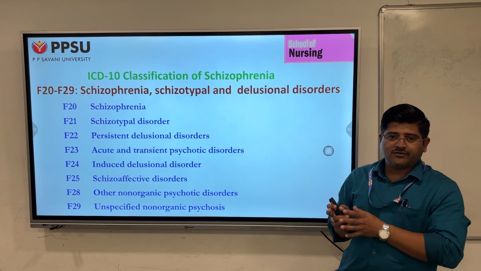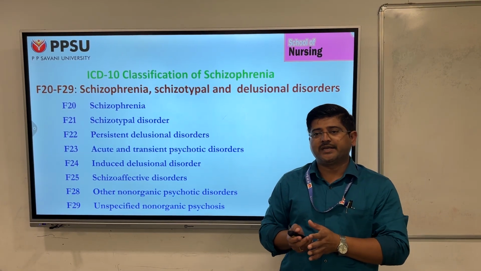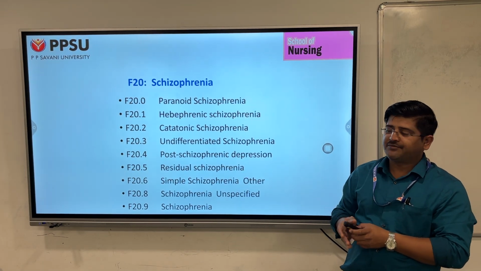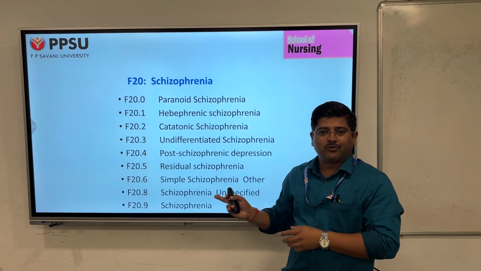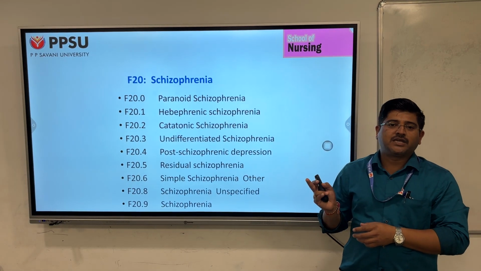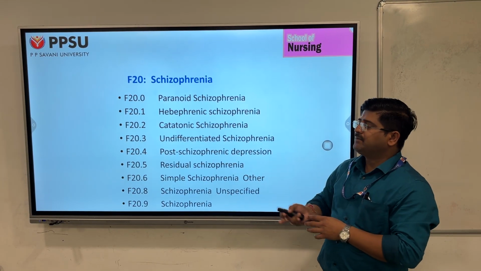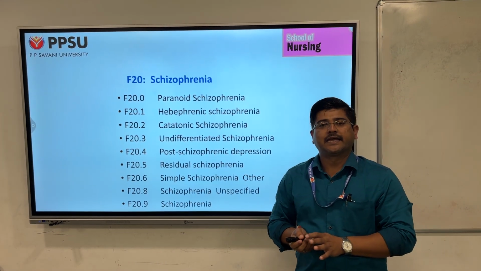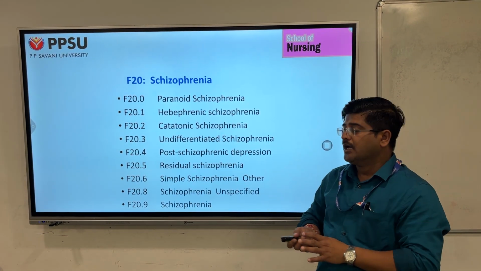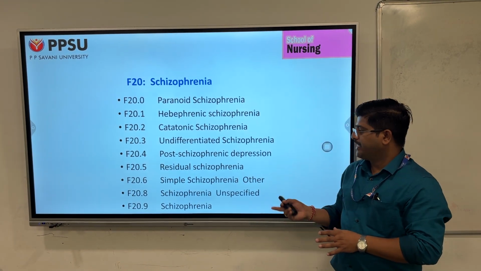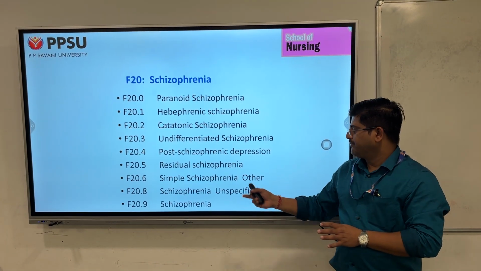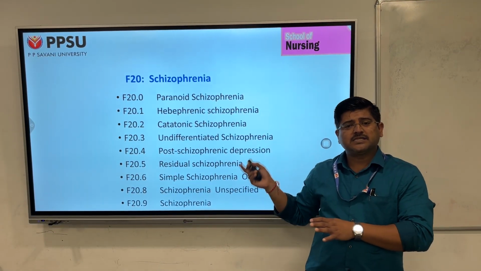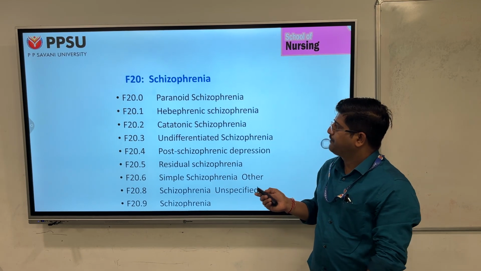But today I am going to discuss only schizophrenia. Here, F20 is again subclassified into F20.0 to F20.9, which are referred to as the subtypes of schizophrenia. Namely, the types are paranoid schizophrenia, hebephrenic schizophrenia, catatonic schizophrenia, undifferentiated schizophrenia, post-schizophrenic depression, residual schizophrenia, and simple schizophrenia. Along with that, we have other schizophrenia and unspecified schizophrenia. So these are the major subclassifications of schizophrenic conditions.